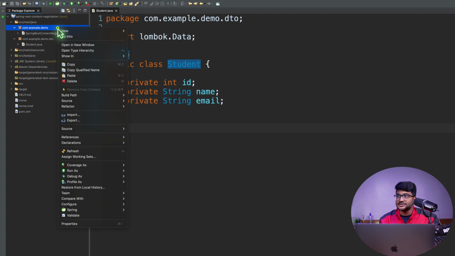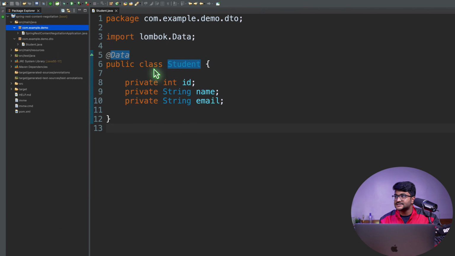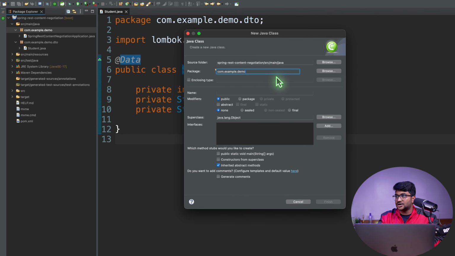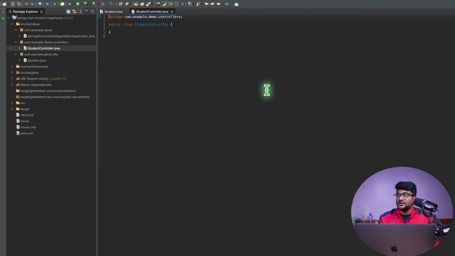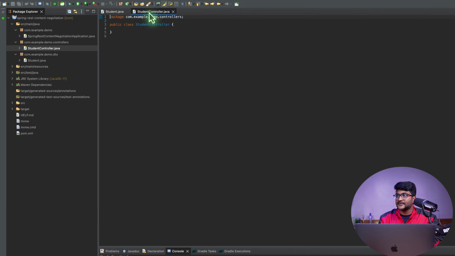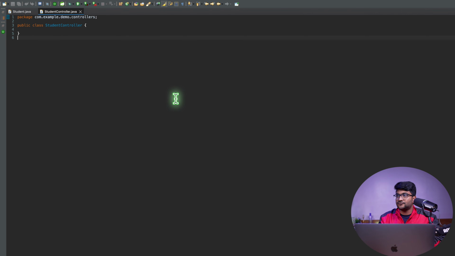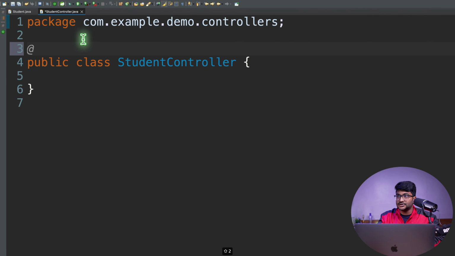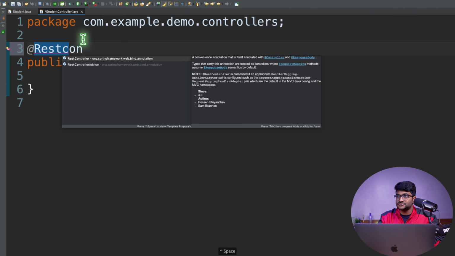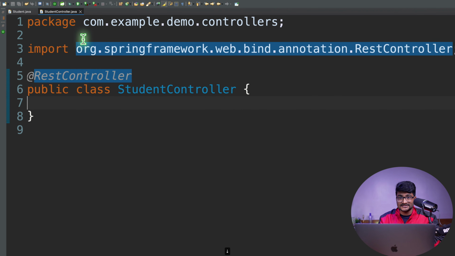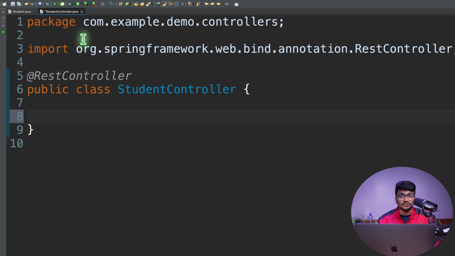Good. So now I want to create a very simple controller. So I'm going to click new Java class and I'll put it inside a package called com.example.demo.controllers. Okay. And here I want to keep all my controllers and I'm going to say StudentController. Okay. There you go. I have my StudentController over here. Let me maximize this. And first of all, this is going to be my controller. So I'm going to write a RestController annotation over here because I'll be writing some REST endpoint, which is going to expose some data to the outer world.